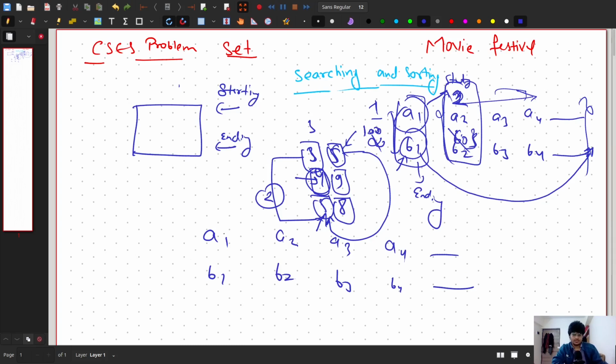So what I'm claiming is the very first movie we are surely going to watch, as it is starting very first, right? So we have the time to watch this one. So I'm claiming, okay, we are going to watch this movie, but we are not sure that we are going to watch it only, right? I mean, this is in our to-do list. Like we are going to watch, but we have not started watching it yet.